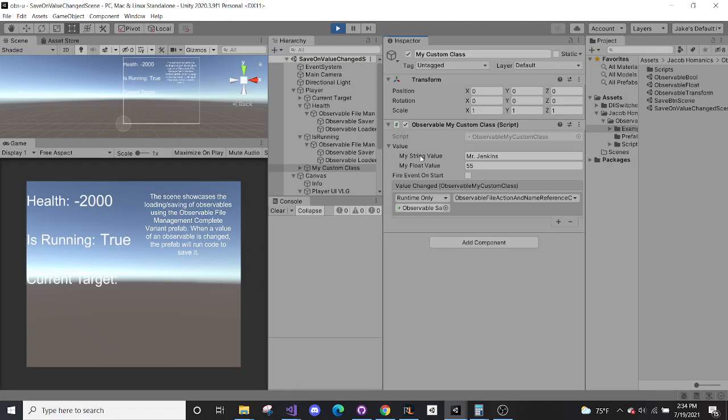So in this case, if you needed that functionality, you would actually do what's like here with health and is running. You would split them out of a custom class and have them as observable fields themselves. So to showcase that, we see my custom class, there was nothing to save it because the value didn't change.